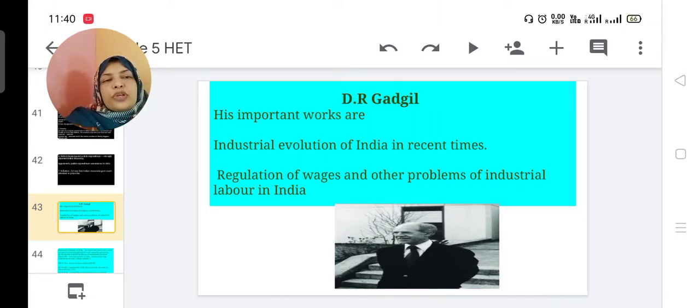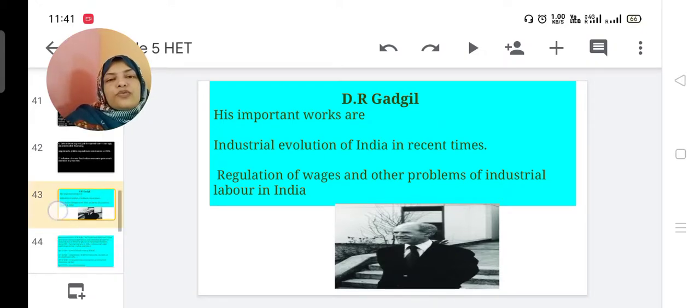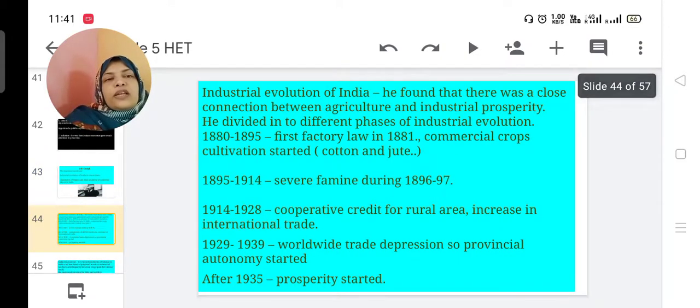His important works are Industrial Evolution of India in Recent Times, and Regulation of Wages and the Other Problems of Industrial Labor in India. These are two major works. Then his major economic idea is the Industrial Evolution of India. He found there is a close relation between agriculture and industrial prosperity.